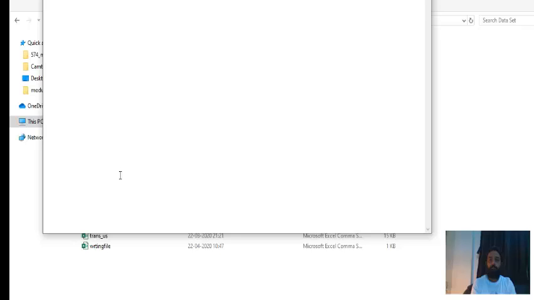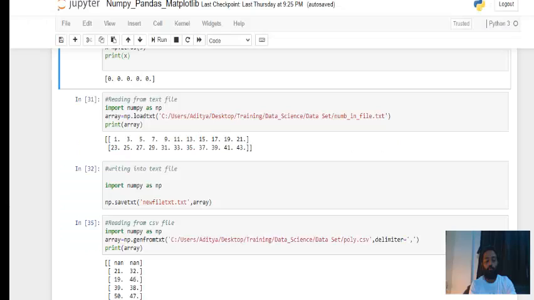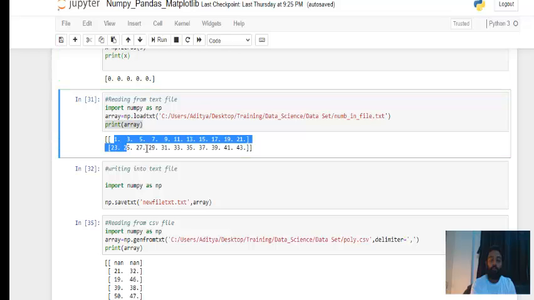How can we read this? Now let's say I want to read this num.txt file. How can we read it? So we have a function called loadtxt. When you have to read a .txt file, then a function is there, loadtxt. You have to give the full path of that txt file and print it as an array, then it will be printed here. The same thing was present in the file. So very simple to read a file. The function called loadtxt is there.